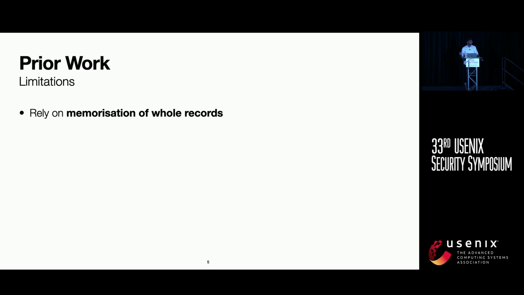Firstly, positive privacy evaluations of synthetic data tend to rely on the memorization of whole records in their privacy metrics. However, in the real world, information can leak in much more complex ways than this. Secondly, there's a trend to focus on specific outlier records when trying to evaluate the privacy of synthetic data. However, it is currently unknown whether even average users can be susceptible to such inference attacks.